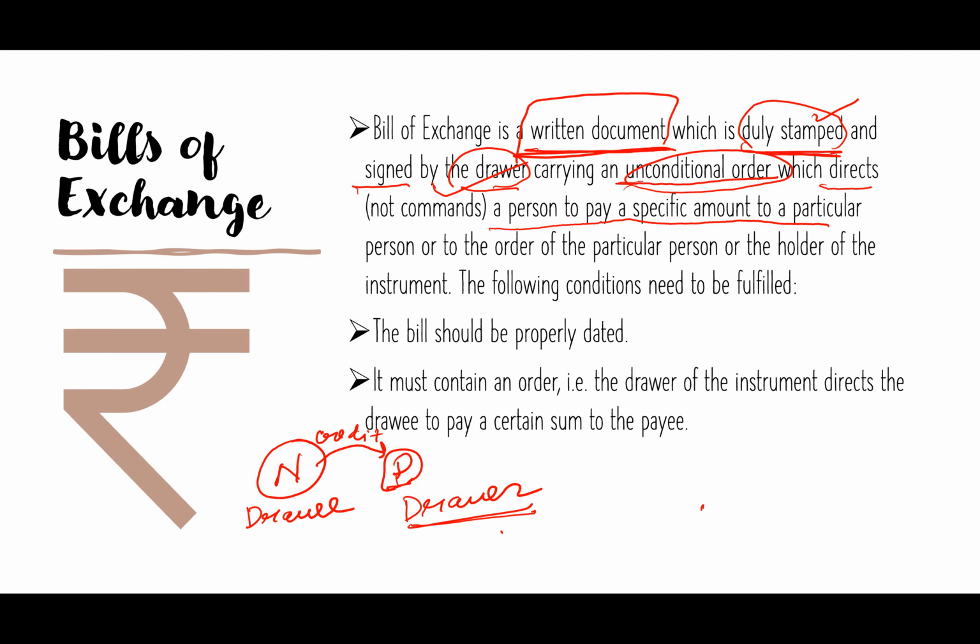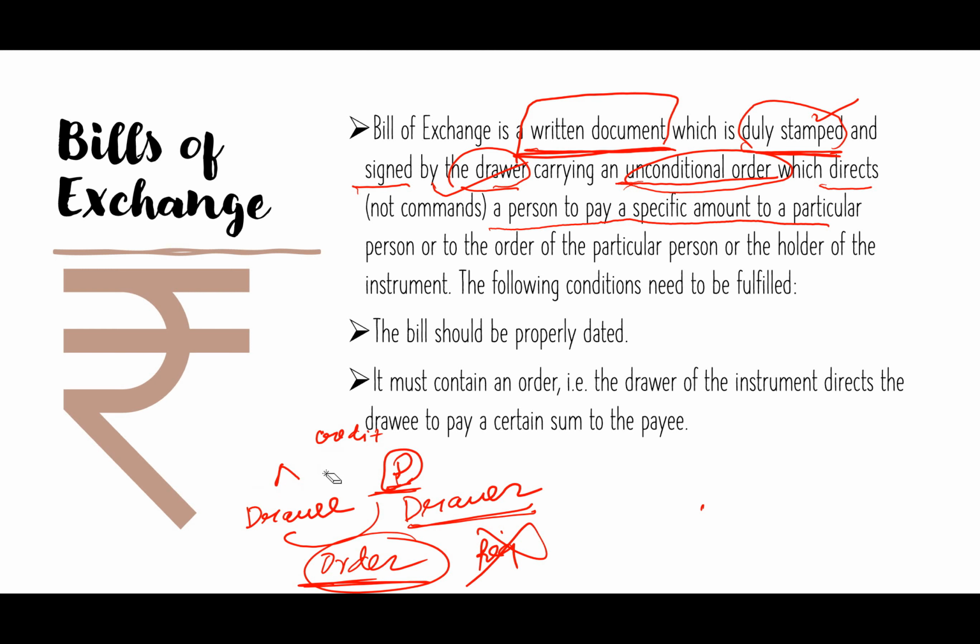The bill of exchange does not promise, it directs. That means it orders. P will order N to pay. It will not request, it will order. Request is not made on a bill of exchange. Order is made on a bill of exchange.